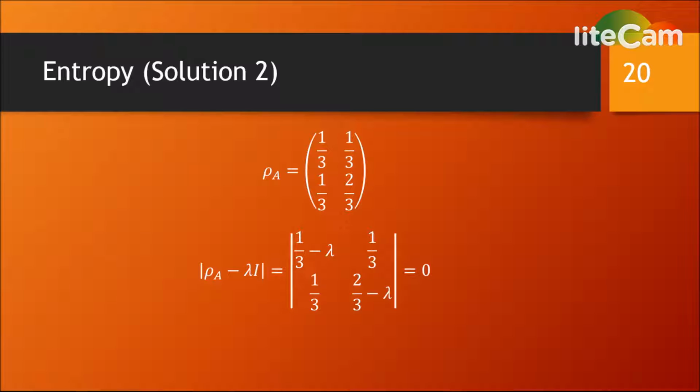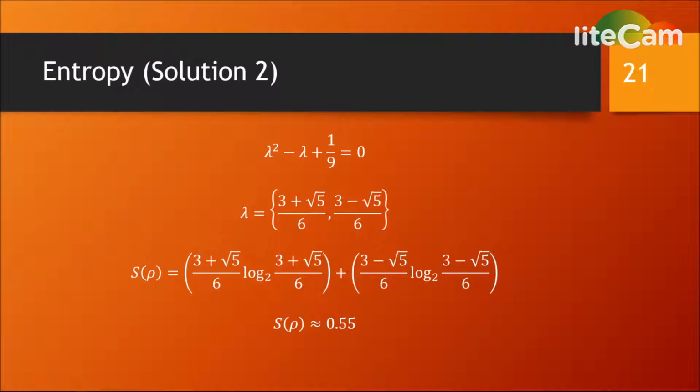Slide 20. From the full density matrix, we construct the reduced density matrix. It is also possible to construct the reduced density matrix from the density operator. The reduced density matrix yields eigenvalues which we use to find the entropy. The procedure for finding the eigenvalues from the matrix is shown. Pause the video here if you need to review the material. Slide 21. Solving the quadratic formula from the determinant gives us our eigenvalues.